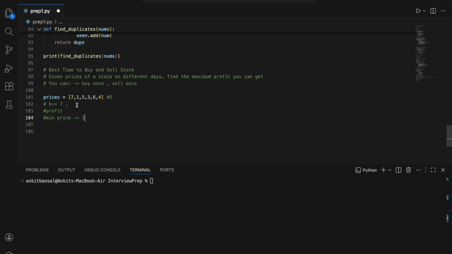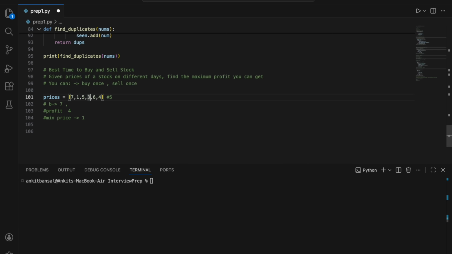Okay, great. Now again I will move. This time I will see that prices are increasing, right? So I will check what my profit will be. At this point, my profit will be 5 minus 1, so the maximum I can get is 4 profit. Once I reach day 3, the maximum profit I can get is whatever the minimum price I could have bought at, and I can sell here. So the profit I could have got is 4. I will keep this profit as 4, and in future we will see if there is a chance of getting more profit. If there is a chance, then we will use that combination. Okay, so this is fine.